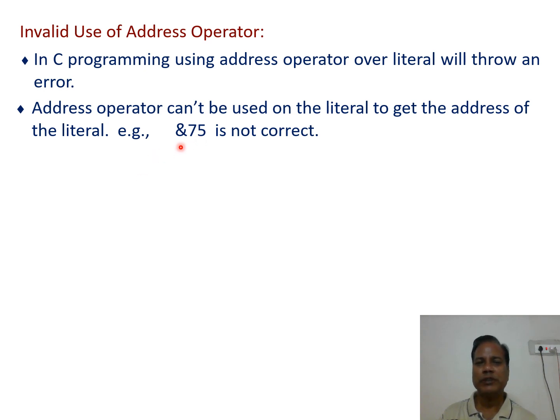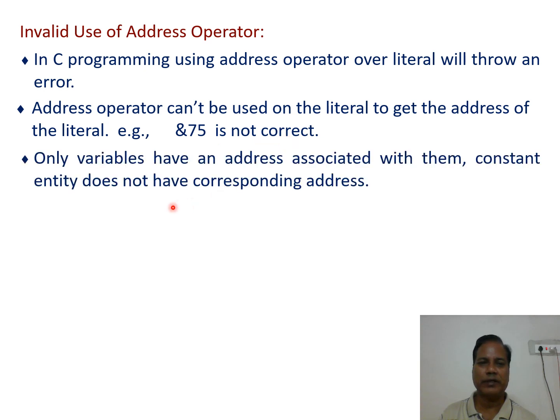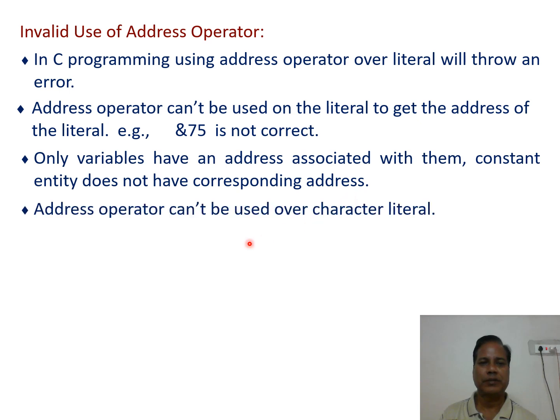Here we can't use this ampersand operator, also called the address operator, on a literal. 75 is a literal, it is a constant, so we can't use the ampersand sign to get the address where it is stored. So this is incorrect. Only variables have an address associated with them. A constant entity does not have a corresponding address.